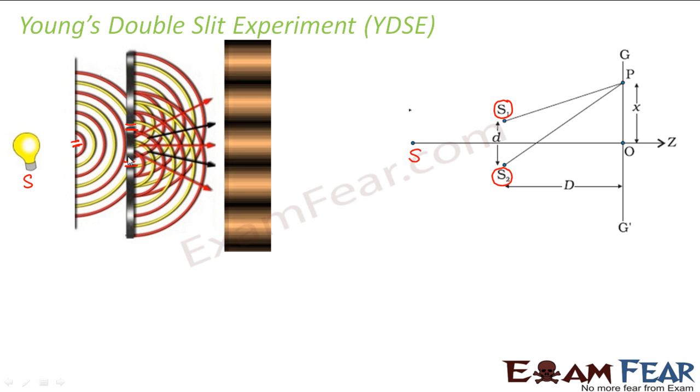So if there is any change in the phase, that change will reflect in both S1 and S2. For example, let us suppose you have two taps in your house and the water in both the taps is coming from the same source, right?